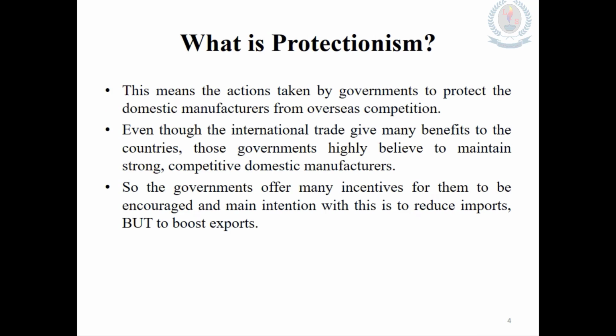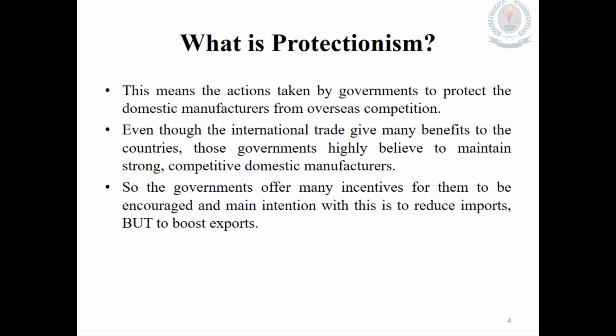First we will look at what is protectionism. Many governments and businesses might argue that free trade could benefit the global economy. However, countries believe that it is in their interest to restrict trade, because most countries want to develop and protect their domestic industries. Therefore, in order to control the imports coming to the country, they are maintaining protectionism policies.